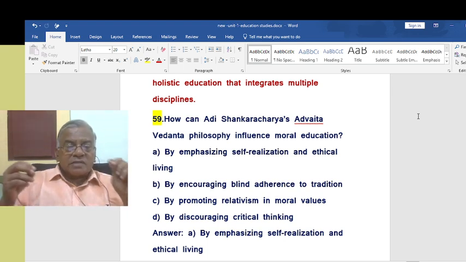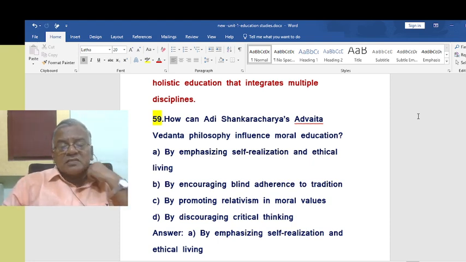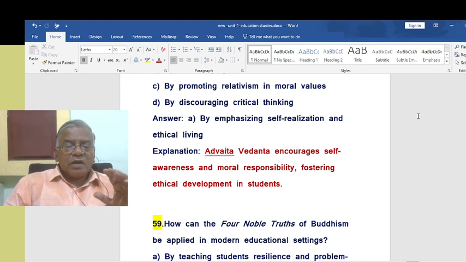Adi Sankaracharya's Advaita Vedanta emphasizes self-realization and ethical living, so that is helpful in modern education. Advaita Vedanta encourages self-awareness and moral responsibility, fostering ethical development in students.